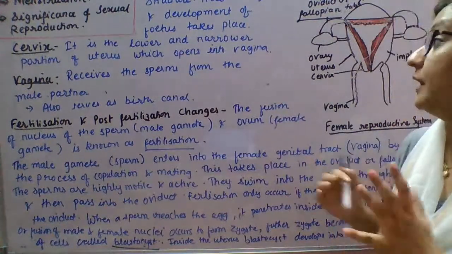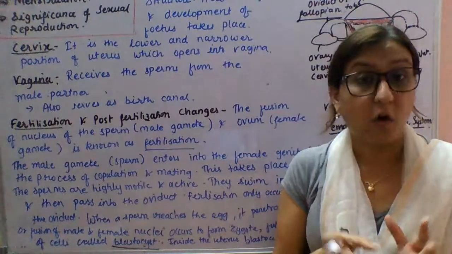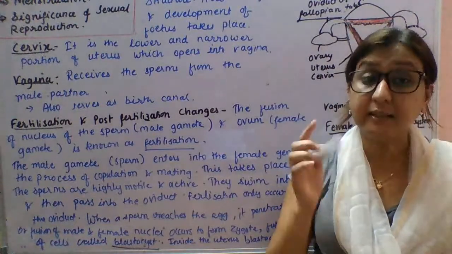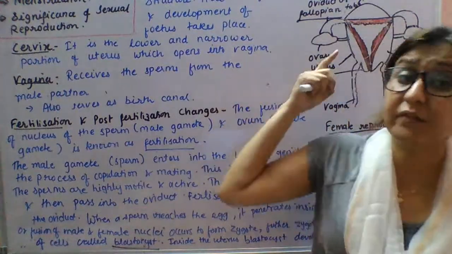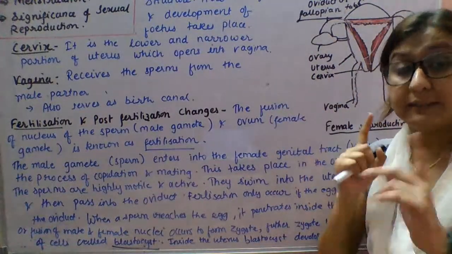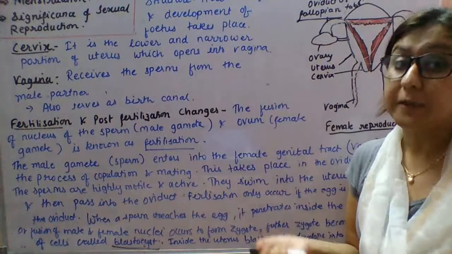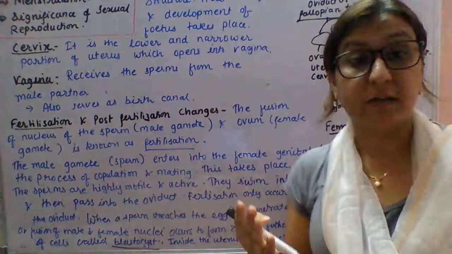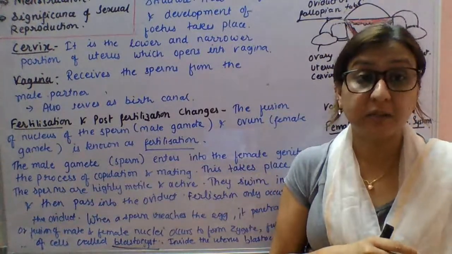Okay, so now I am explaining about IVF, or in vitro fertilization. In that case the female's fallopian tube is blocked, and if the fallopian tube is blocked, then definitely the sperm and ovum can't meet. So fertilization is not taking place inside the female's body.